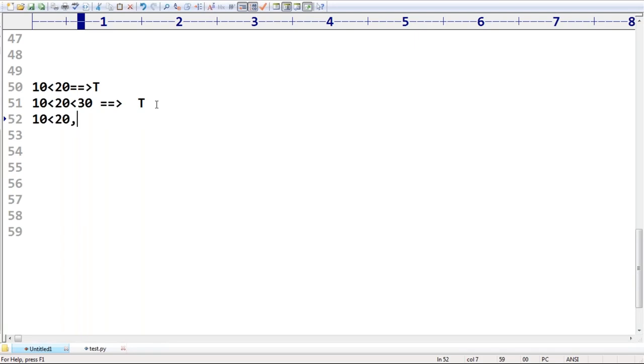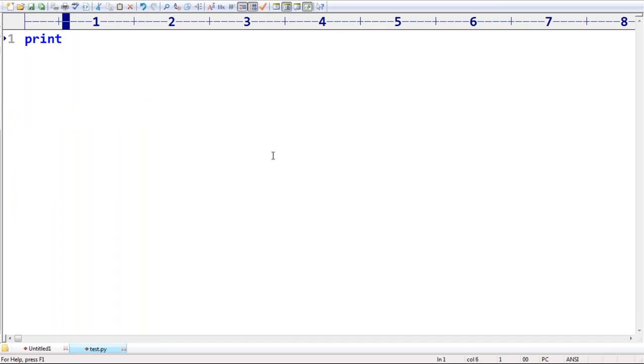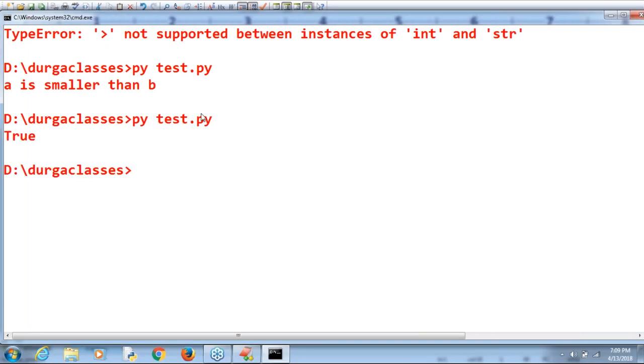10 less than 20, less than 30, less than 40, like this I'm taking. So obviously this one is also true, because all conditions are satisfied. Have you observed? 10 less than 20, less than 30, less than 40, all conditions are satisfied. That's why the output we get by default is true.